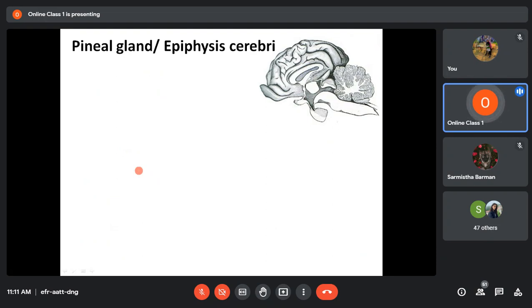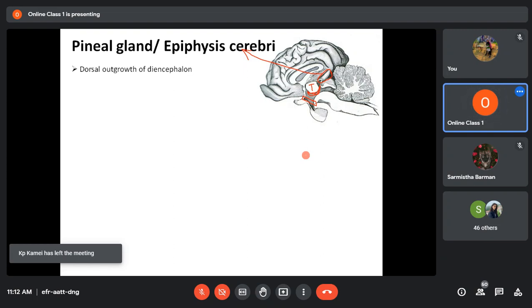The next gland that I'm going to discuss is the pineal gland. Here again, this is a section of the brain, a sagittal section. Here you see this structure that I'm encircling. This is the pineal gland. Here again, this is the thalamus. Around the thalamus, this area is the third ventricle. This is the hypothalamus, and above that is the pineal gland. So the pineal gland is on the roof of the third ventricle. This pineal gland is also called the epiphysis. The other name for pineal gland is epiphysis.